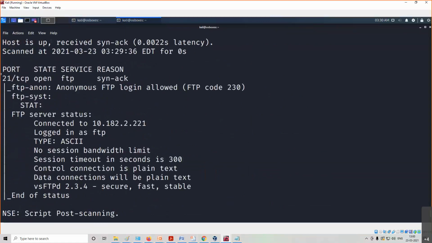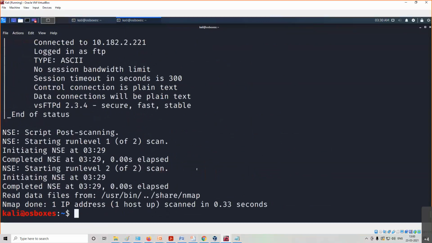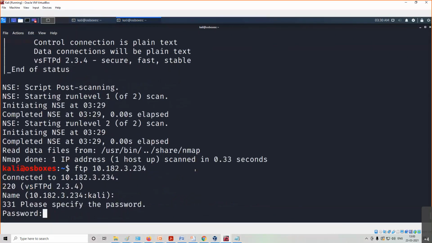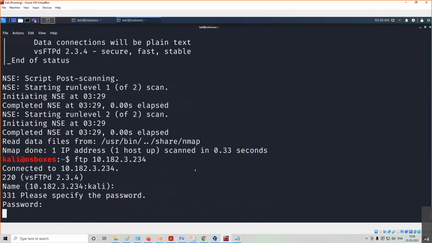So Nmap is telling us, yes, this is port number 21, and the best possible vulnerability according to my Nmap scripting engine is anonymous FTP login allowed. That means if I want to log in using FTP to this same IP address, 10.192.3.234, it will allow me to log in anonymously.